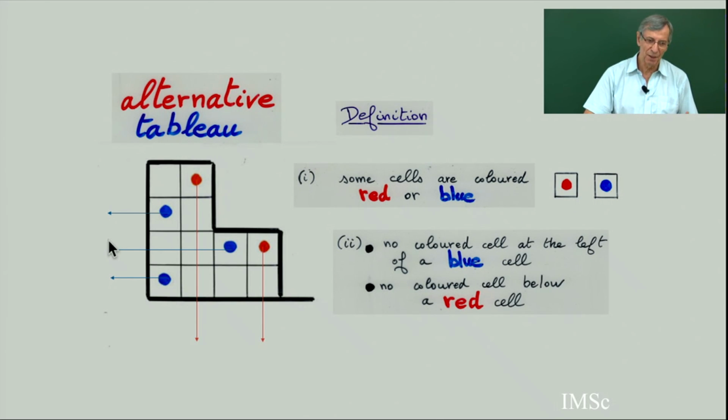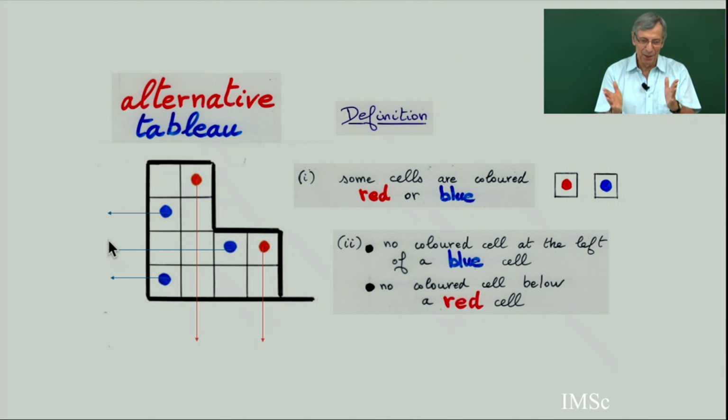You see the first example with permutation or rook placement. If you have a colored cell, there is no cell at the left and no cell below. For any cell, there was only one color, the rook, or the point of the permutation, with two conditions at the same time, nobody at the left, nobody below. This is equivalent to saying that there is at most one rook in each row and column.